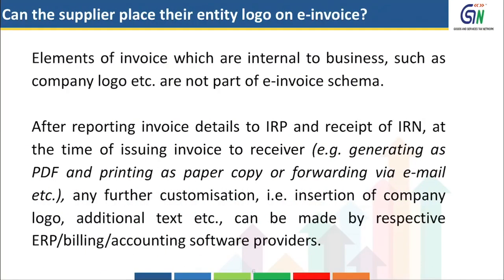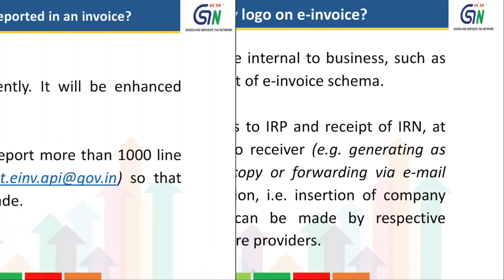Can the supplier place their entity logo on e-invoice? Yes, but the elements of invoice which are internal to business, such as company logo, etc., they are not part of e-invoice schema. Means they need not be reported to IRP. Once the invoice details are reported to IRP and once the signed JSON is received, further customization can be done by the businesses. That is, insertion of company logo, additional text, etc.